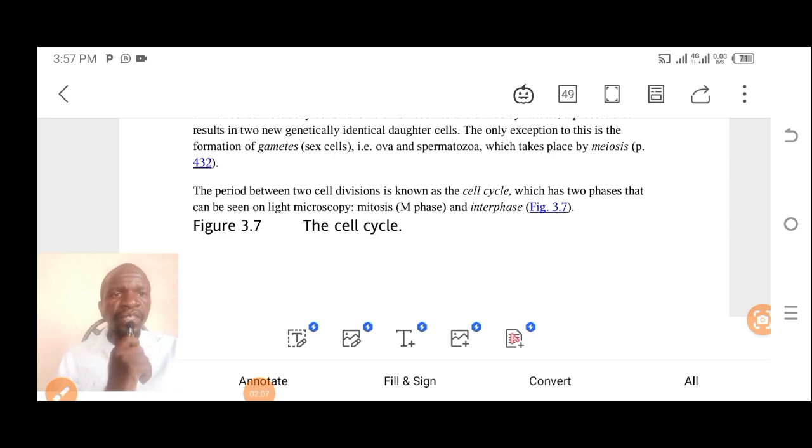The period between two cell divisions is known as the cell cycle, which has two phases that can be seen on a light microscope. So this period of the cell cycle is characterized by two phases, right? It is known as the cell cycle and it has two phases that can be seen on the microscope. And these two phases are called the M phase and the interphase. We have two main phases, the M phase and the interphase.